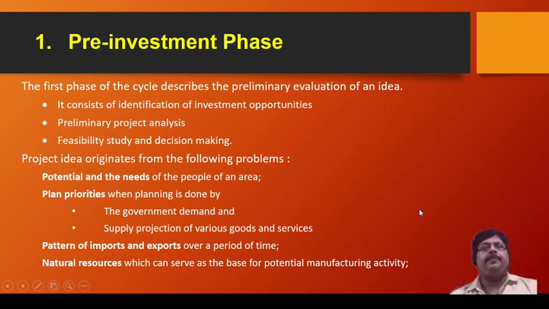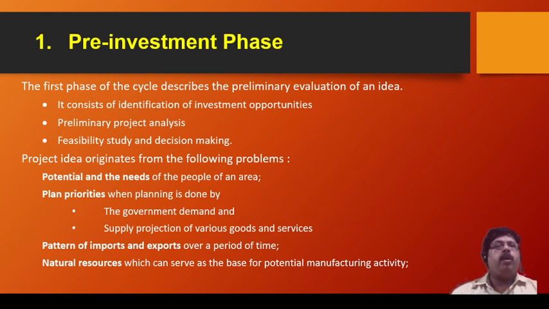Hello students. In the previous video we discussed the different phases of the project life cycle. In one category they gave us 6 phases, in another 7, and then 12 phases.